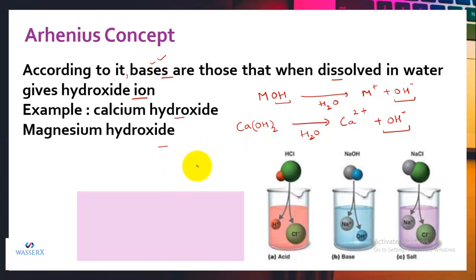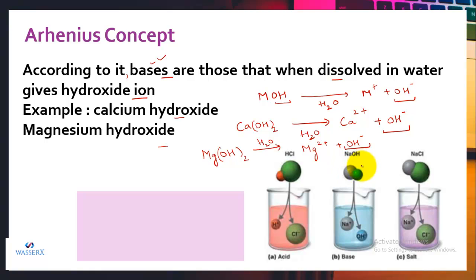Similarly, we have magnesium hydroxide. The formula for magnesium hydroxide is Mg(OH)2. When added to water, it also breaks accordingly, producing magnesium ion and hydroxide ion. So again, it is an Arrhenius base.